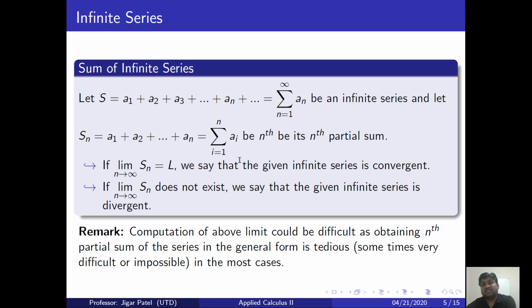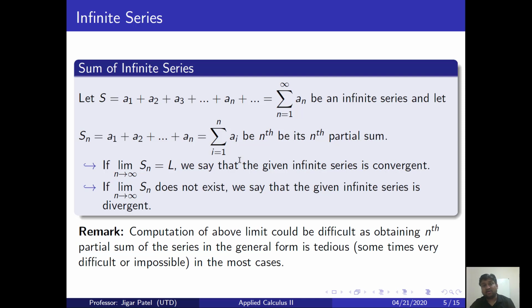So this is the reason why we don't want to get into the general theory of infinite series. We would like to focus our attention on a very special type of series that we call geometric series. This is the series obtained by adding infinitely many terms of a geometric sequence.